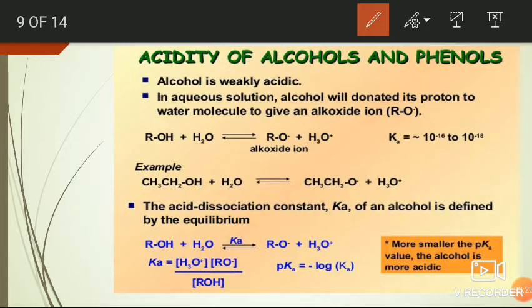This extent of release of H plus ions is expressed by this equation. Here the alcohol molecule interacts with water molecule in its aqueous solution to form the corresponding alkoxide ion and H3O plus, hydronium ion.